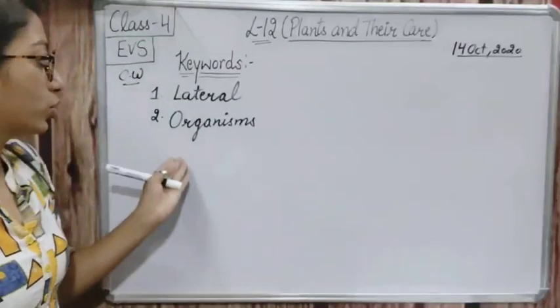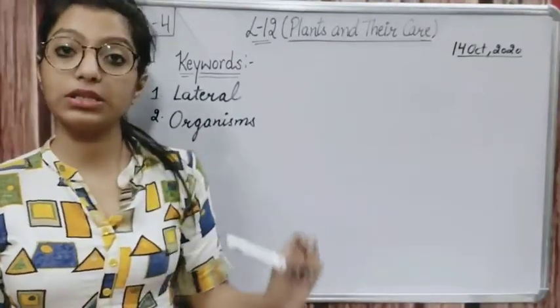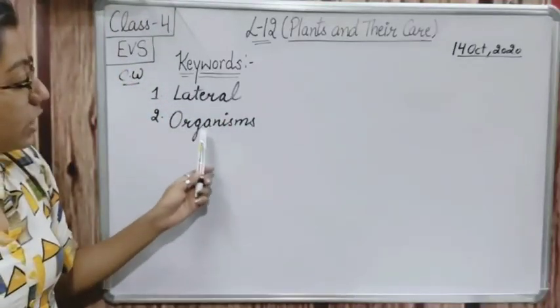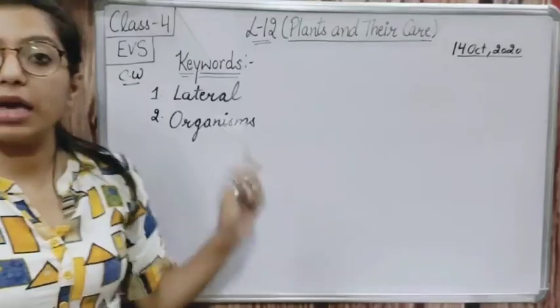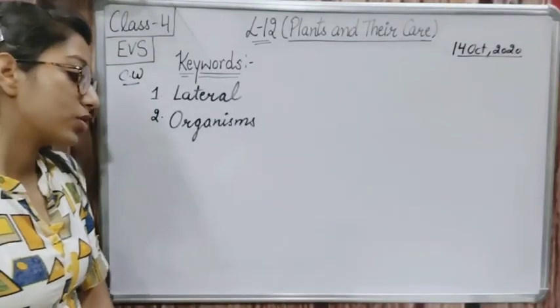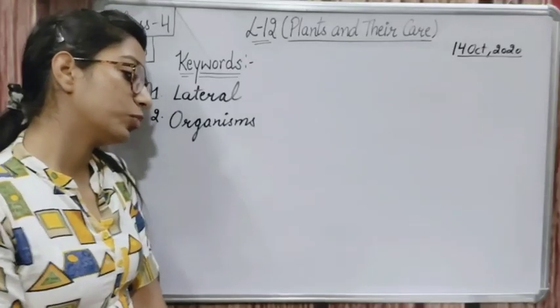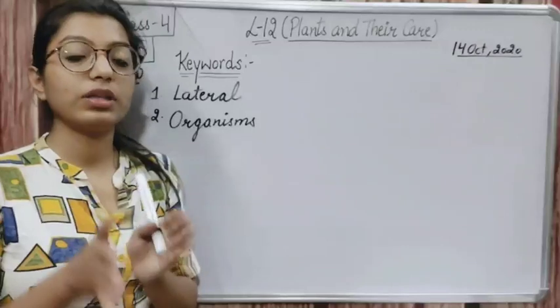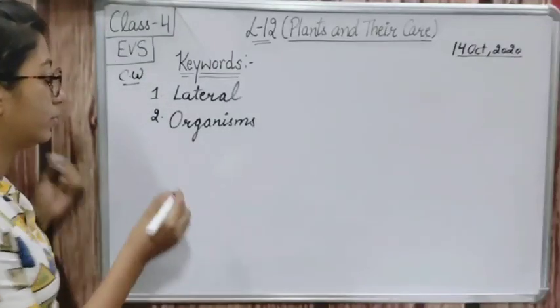But here I am talking about the organism, which means living things. Organisms. So living thing that is so small and that we can see with the help of microscope.